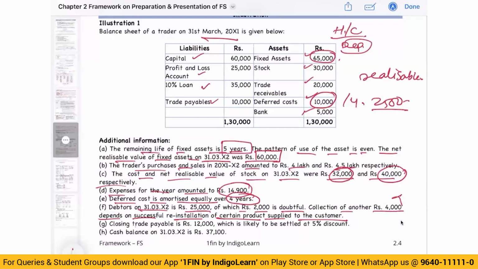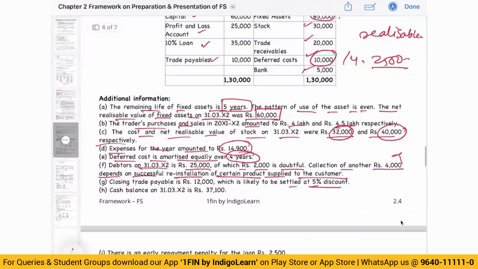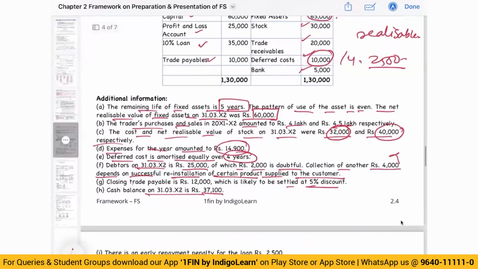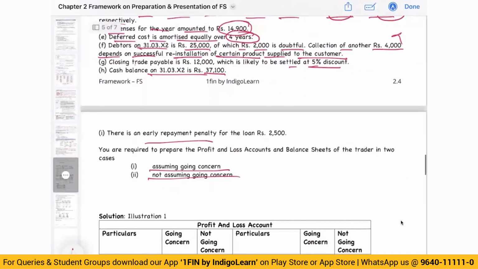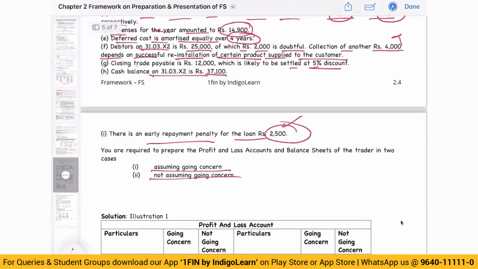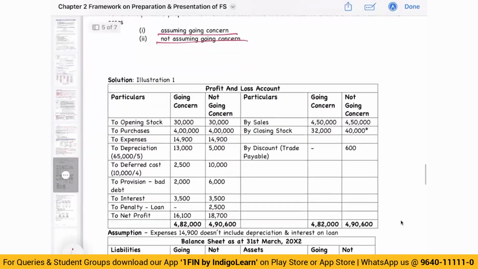Closing trade payable is 12,000, likely to be settled at a 5% discount, and cash balance is 37,100. There is an early repayment penalty for the loan, 2,500. So if I am closing down the business, I have to pay these charges of 2,500. How do we prepare the P&L? Sales will remain the same. Closing stock higher based on NRV when it is not a going concern.